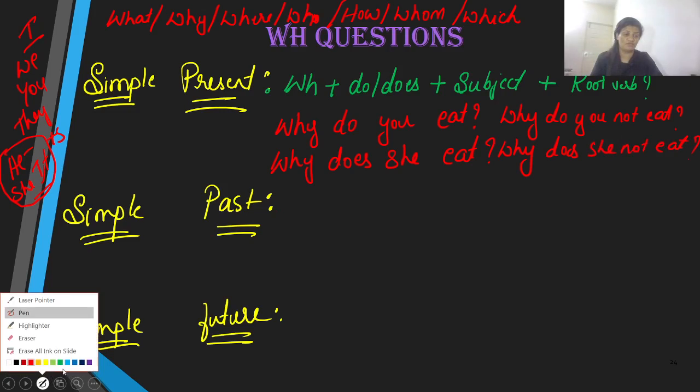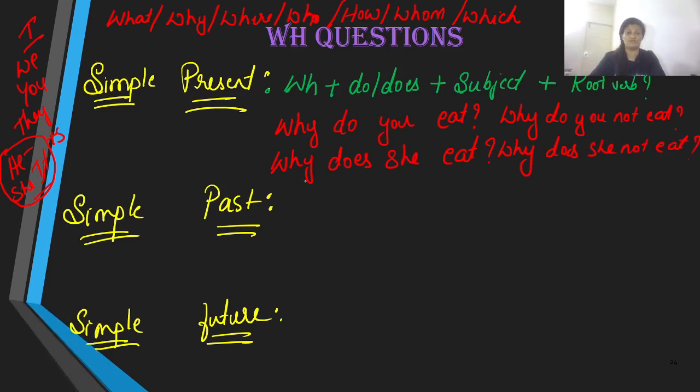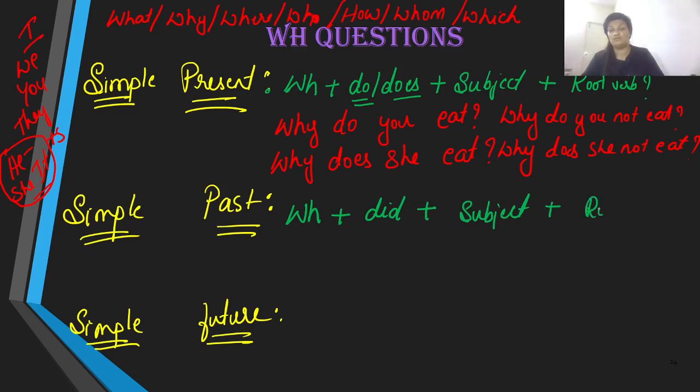How about simple past? What is the formula for simple past? Well, the formula for simple past is again pretty much the same. The only change that we are going to bring in over here is do and does becomes did. That's it. Did, and you have the subject, and soon after the subject you have the root verb. And you end it with a question mark.